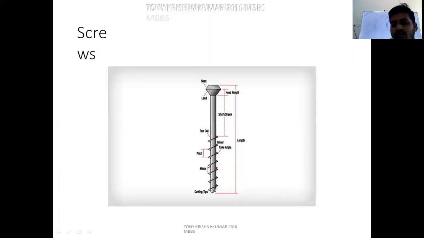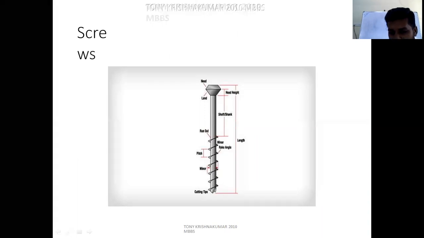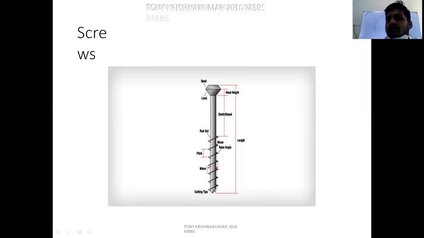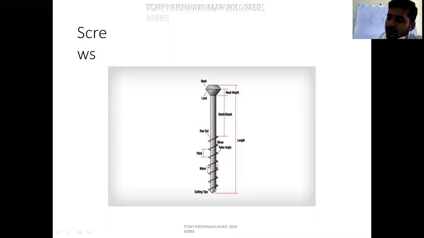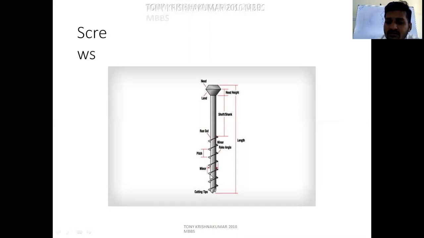And this is the tip. It may be a trocar tip or cutting tip. The screw may be a solid one or cannulated one. Various types of screws are there, and various classifications also. Basically, it is of two types: cortical screws and cancellous screws. What is the difference between cortical screws and cancellous screws? Now you have learnt about parts of the screws. For cortical screws, the number of threads will be more.